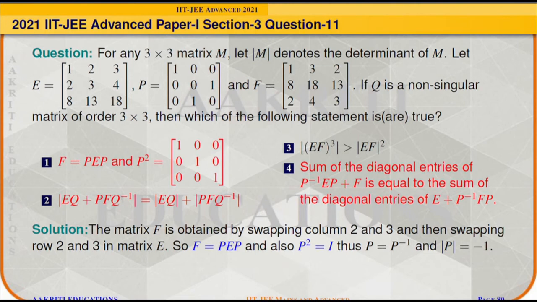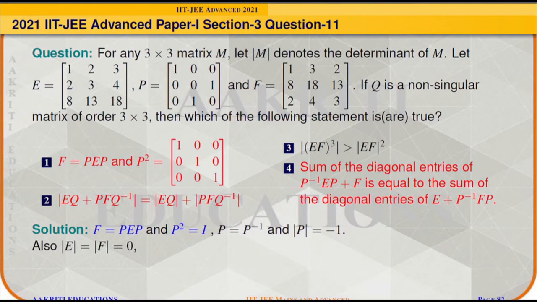And we can also determine that P square is equal to nothing but the identity matrix. Since P square is an identity matrix, P will be equal to P inverse, and we can also determine that determinant of P will be equal to minus 1. Now we will check option number 2.